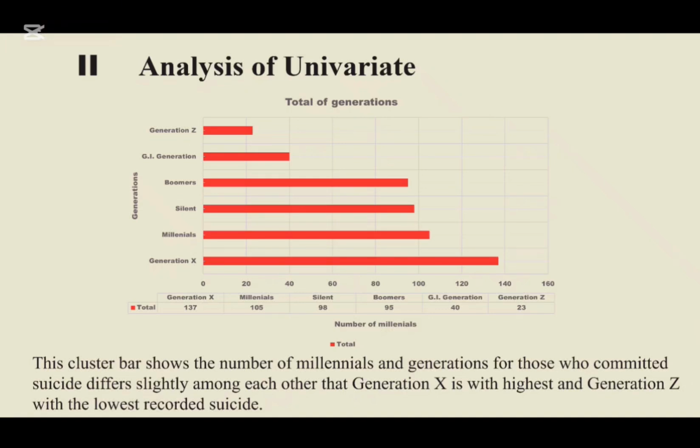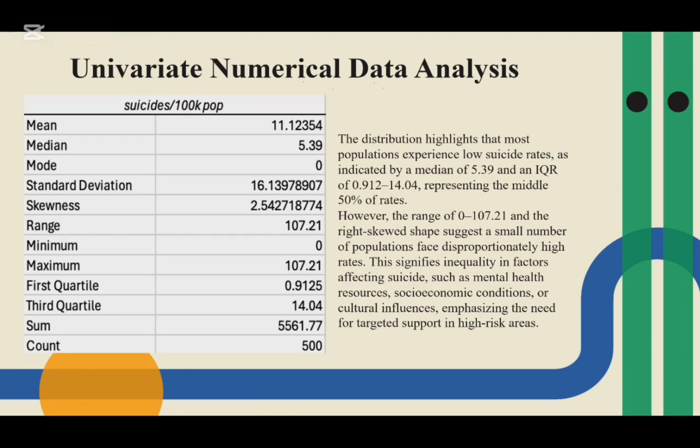Generation X has the highest number of cases. Millennials come next with slightly fewer cases than Generation X. Other generations like Boomers and the Silent Generation have lower numbers, and Generation Z has the fewest cases overall. So finally, this chart shows how suicide varies by generation group, with noticeable differences between them, emphasizing that Generation X is significantly higher than Generation Z.